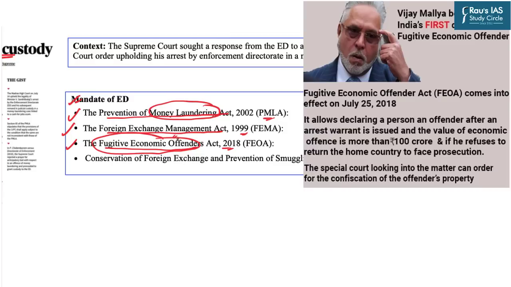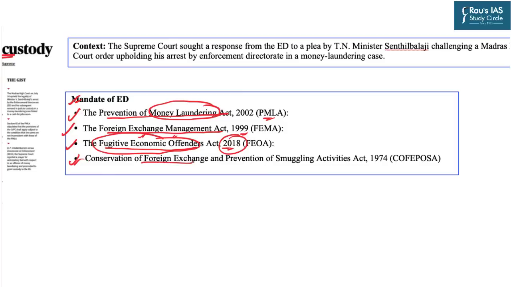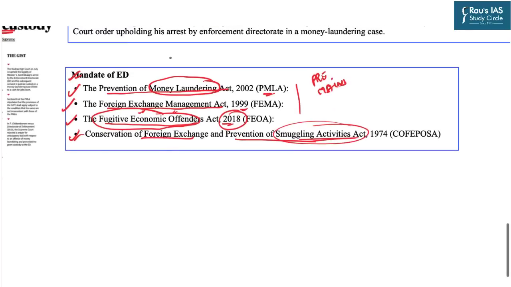However, from this topic perspective, the mandate of ED also covers this particular act, which was framed in 2018. You might remember the cases involving Vijay Mallya, Nirav Modi, etc. At that point of time, so many individuals after committing economic frauds in India ran from India to other countries. And the last is the Conservation of Foreign Exchange and Prevention of Smuggling Activities Act 1974. So these are the primary 4 acts which are the mandate of ED. Now these acts are relevant from the prelims perspective as well as from the mains perspective. Now going forward, let us look at what are the major challenges faced by ED.